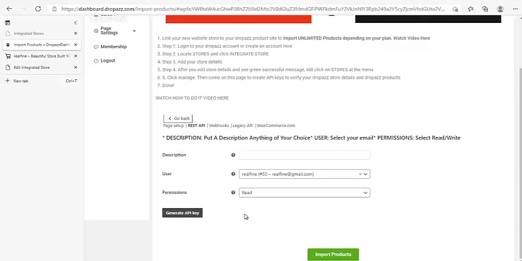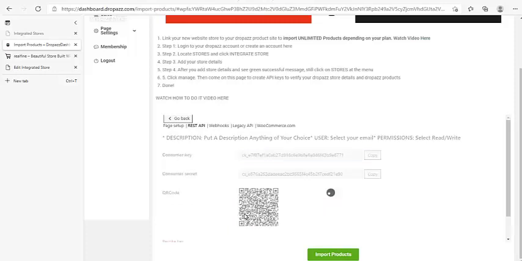Let me just do it one by one. Description: Real Fine. And then permissions. Now you might ask, must the name be equal to the name that you type inside the other part of Dropazz? It's not a must. Description means anything you use to remember it, to differentiate it from any other API key that you generate here. Leave your user as your email address, the admin email address, which will appear here. Click permissions and change to read/write, then generate. Then the two keys will appear.